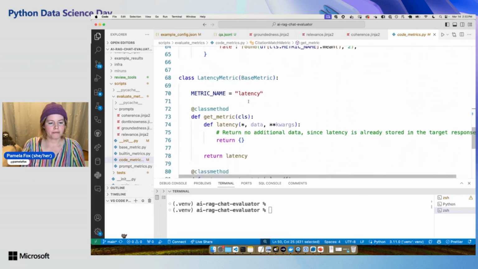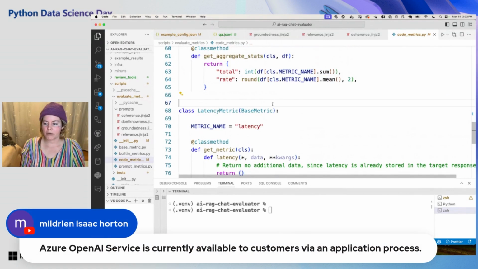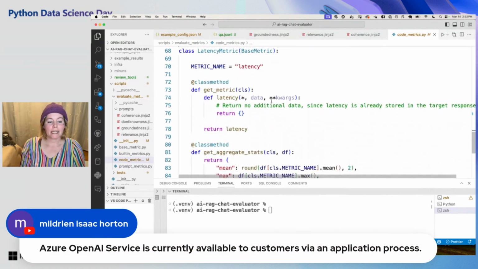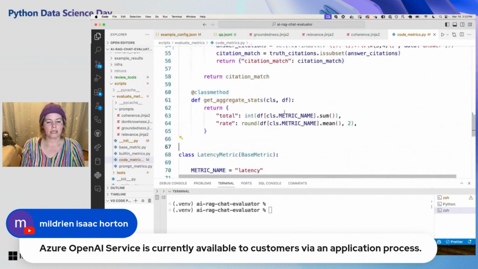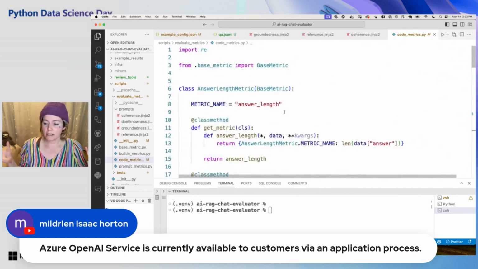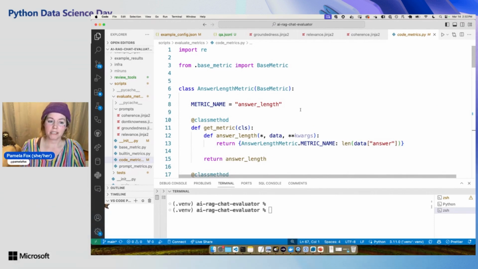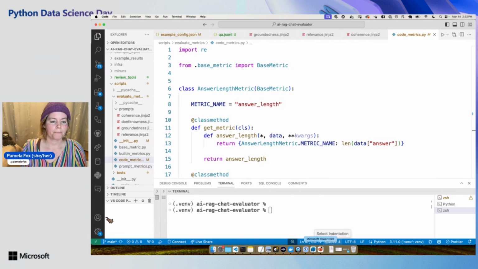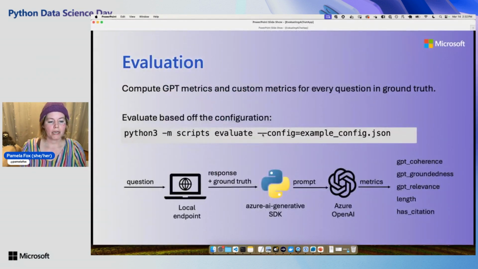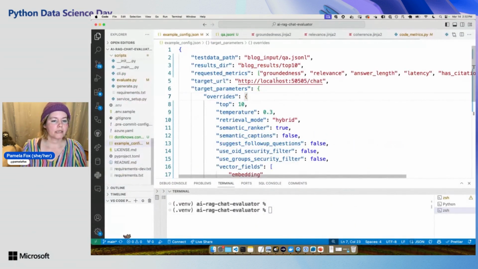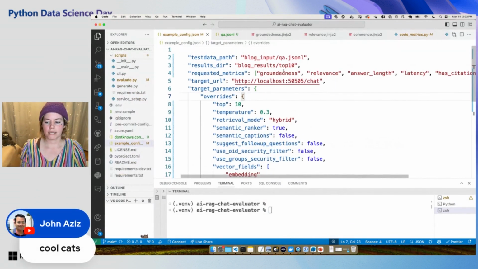This is the one I've been looking at really heavily this week. And then I've got ways of aggregating the stats, doing some pandas code. And then we've got latency, which is just how long the actual request took. So you can also add your own custom code metrics, right? So my goal is that it's fairly easy for you to customize this repo for what you need to do as well.